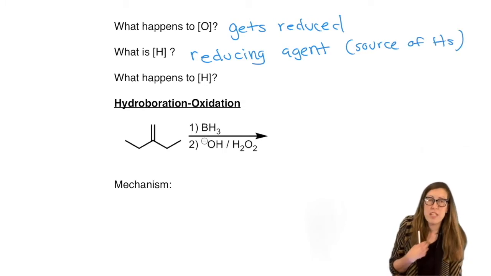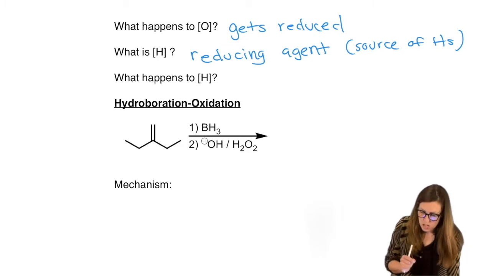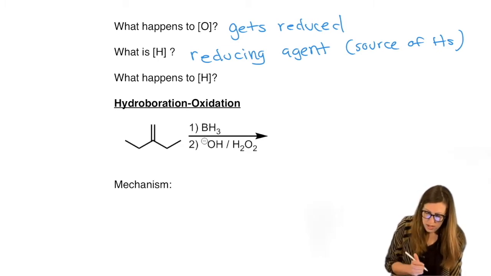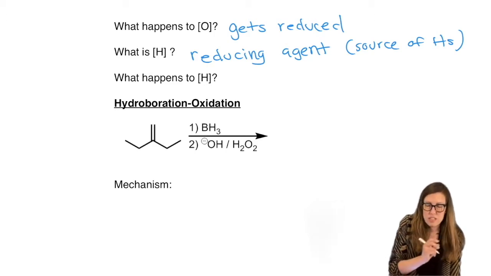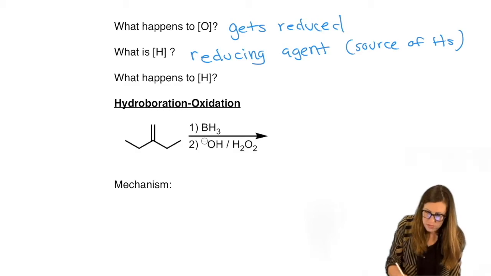So our reducing agents are going to be things that you can look at and see that it has a lot of H's that want to be added to something, often even nucleophilic. So what happens to the H? The H in the brackets, the reducing agent, it's going to get oxidized as it reduces something. If something gets reduced, something else must get oxidized. It always balances out. So it gets oxidized.